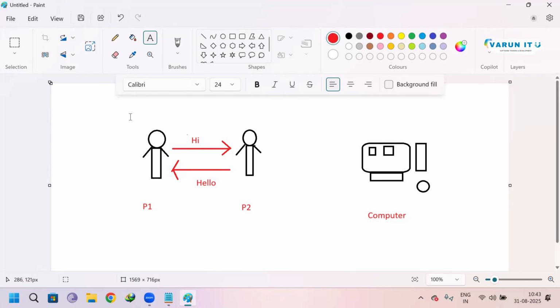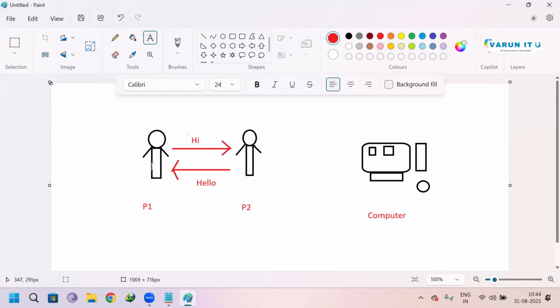As I said, a person can understand Hindi, Telugu, English, or any common language. They can speak or communicate with each other. But when I want to talk with a computer, it can understand only a programming language. It cannot understand English, Telugu, or Hindi, or any other languages we use to communicate.